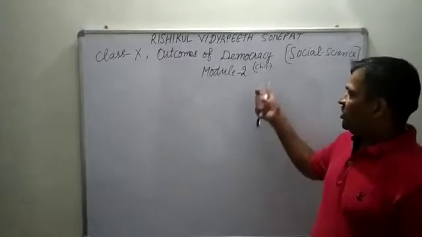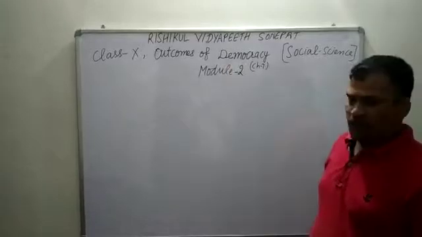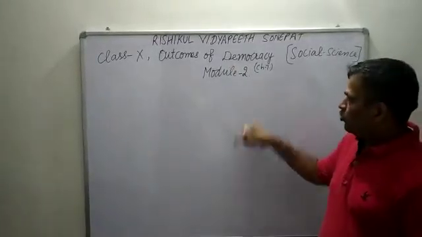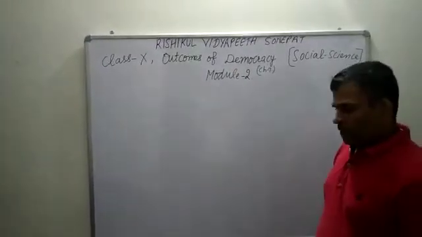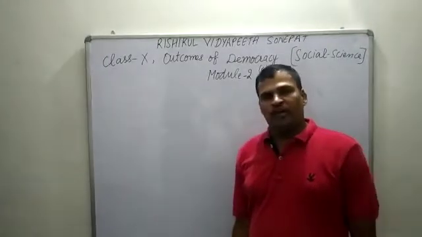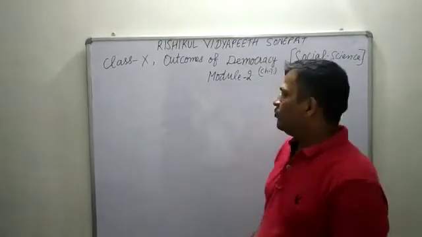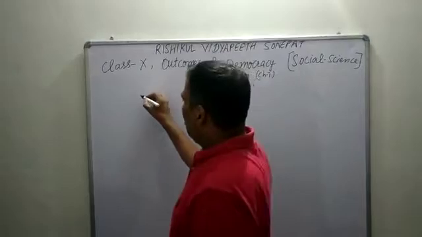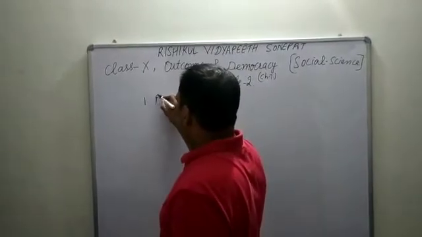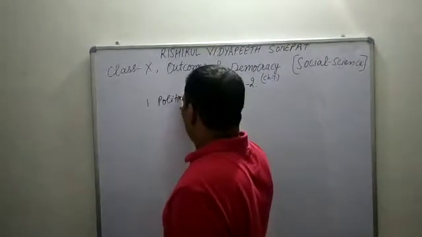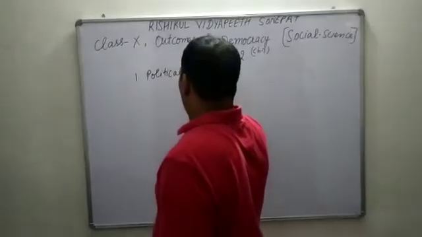Welcome to online teaching. We are discussing chapter 7, outcomes of democracy. This is module 2. In the first module we discussed some points related to democracy. Now here we will discuss the political outcomes of democracy.